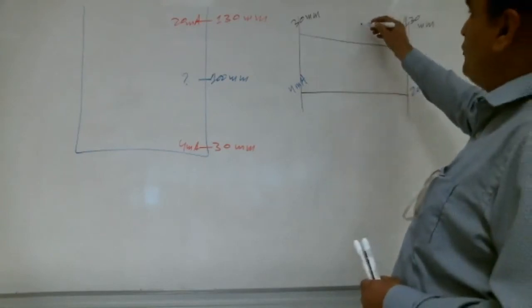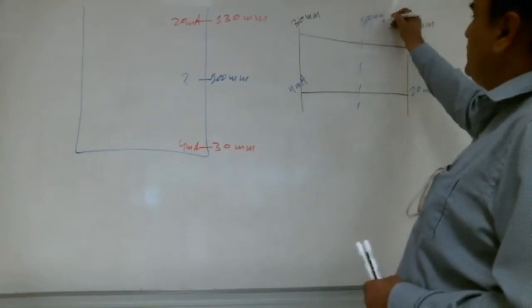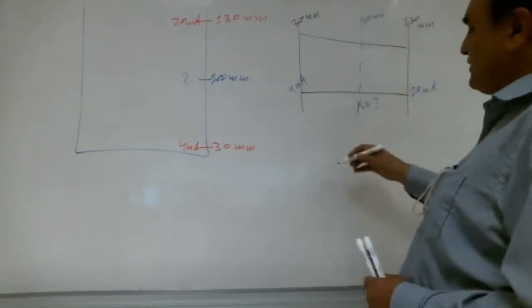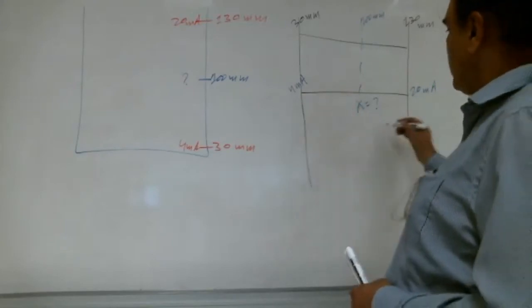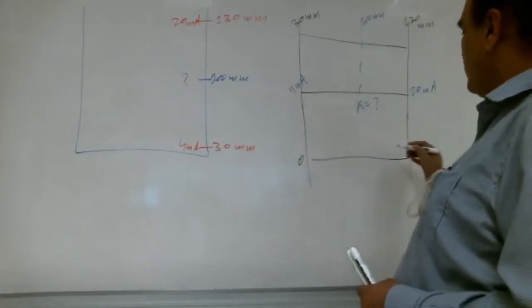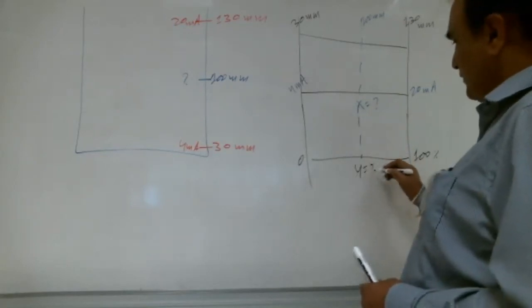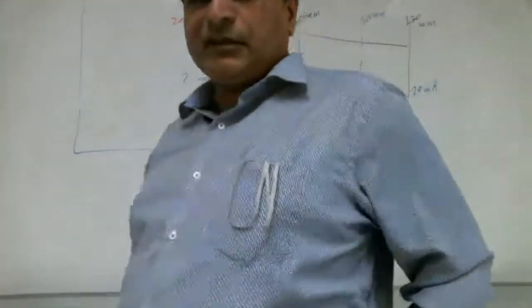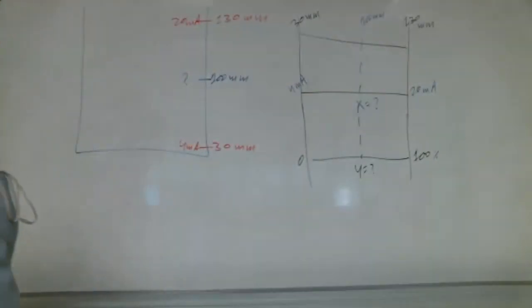And right now, we are at 100 millimeter. How much is X? And what is the percentage, 0 to 100%? How much is the percentage Y? Find X and Y, Shabab. Find both X and Y.